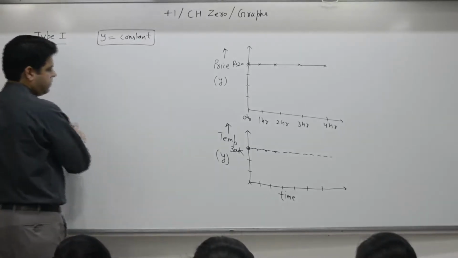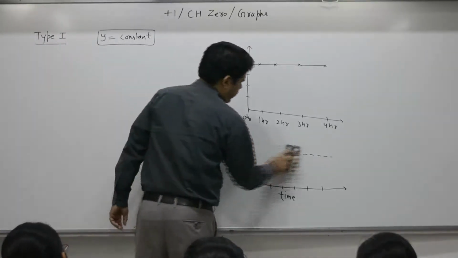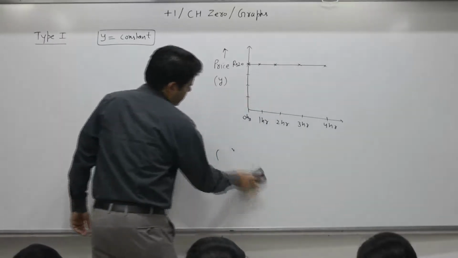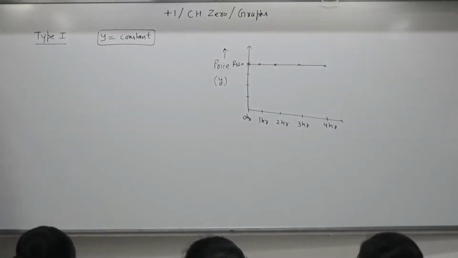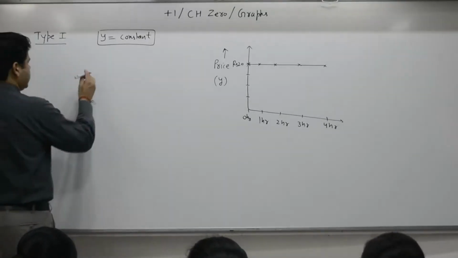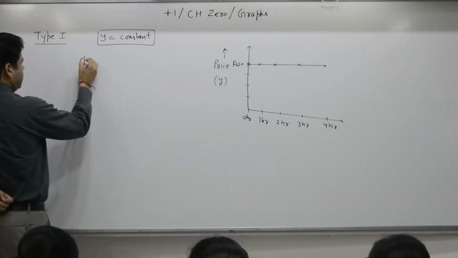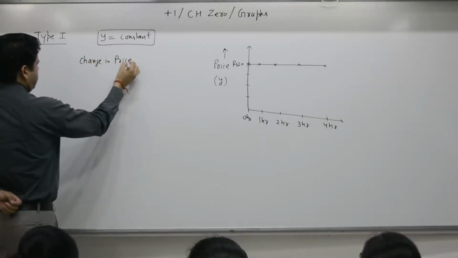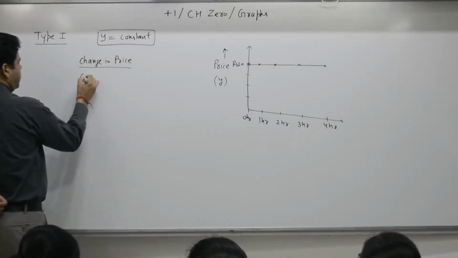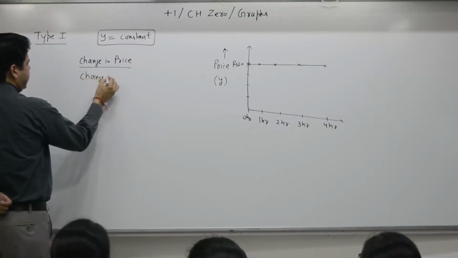For the same graph, if I ask you another question, what is the change in price over change in time?